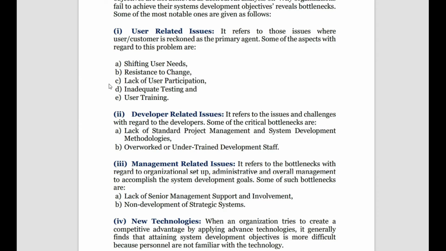Then for management related issues, there may be a lack of senior management support and no developmental strategic system. When there is no senior management support, it is very difficult to move forward. Okay, so you can't move forward without senior management involvement. That's very much required there.